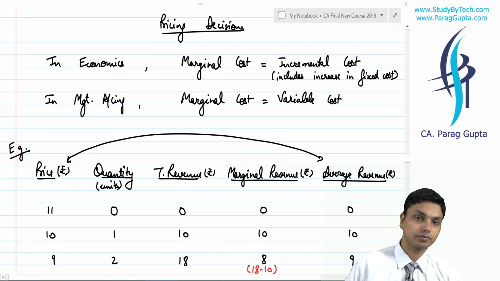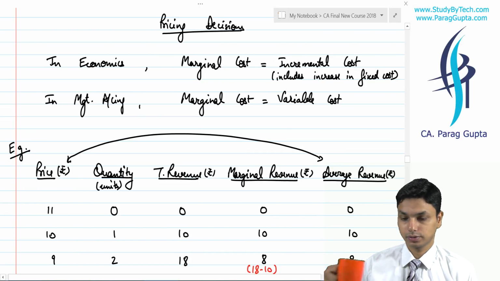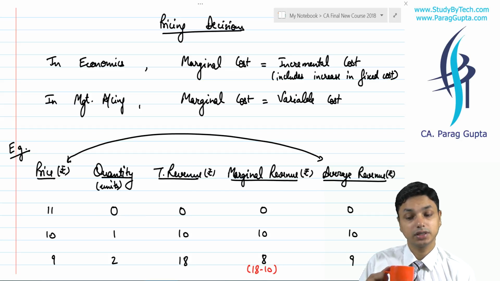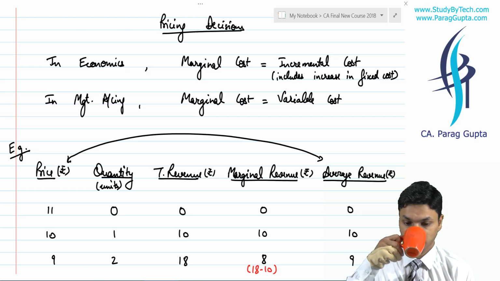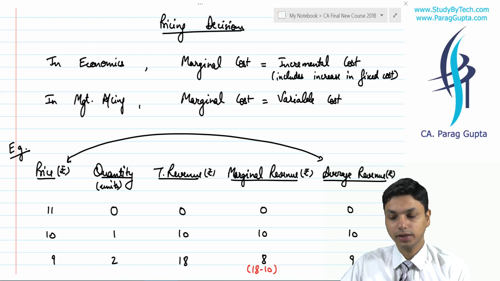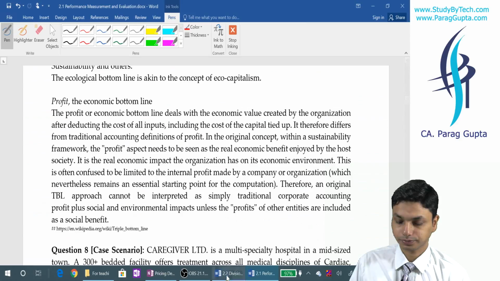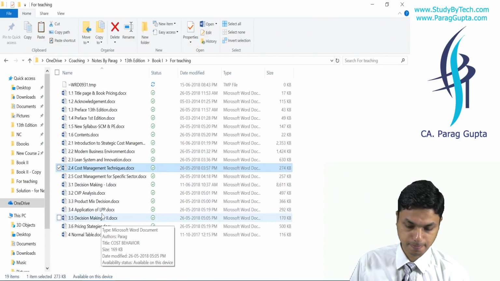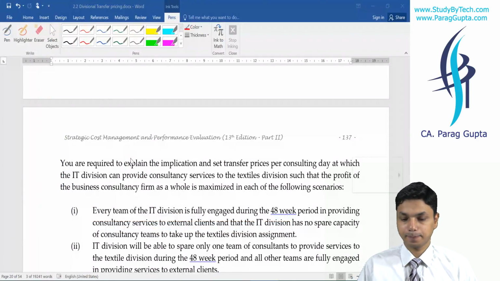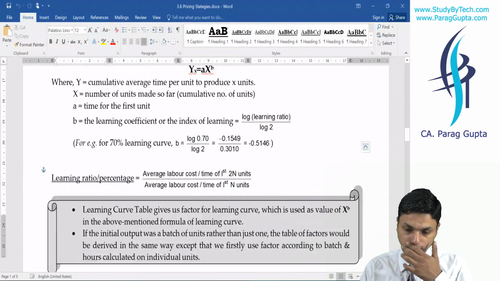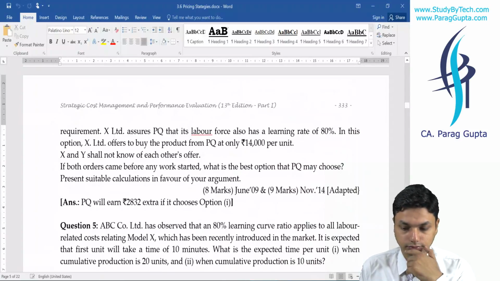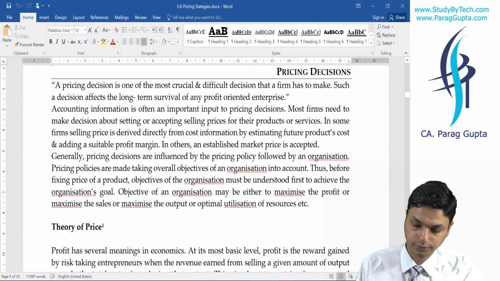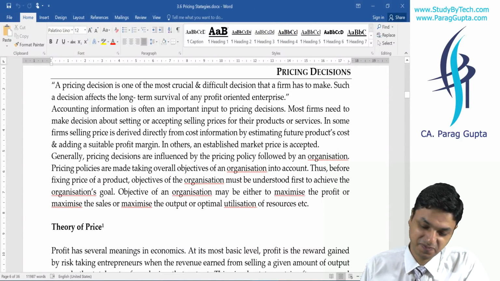After this chapter, we started with another topic, that was pricing strategies. In pricing strategies, we started with pricing decisions.